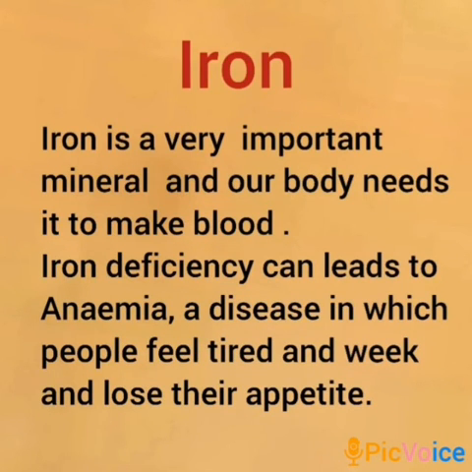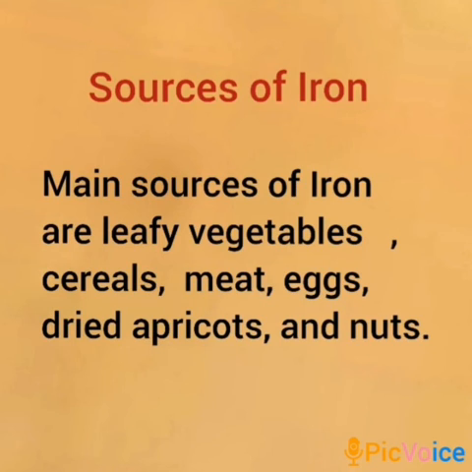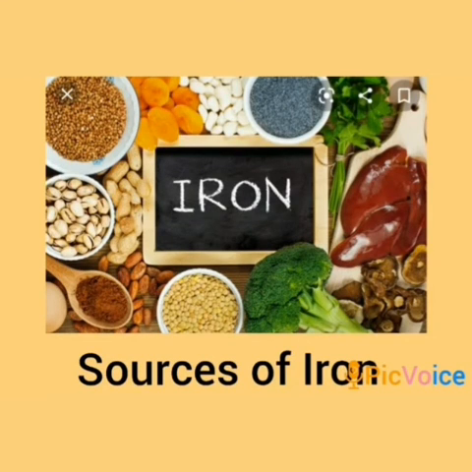Iron. Iron is a very important mineral and our body needs it to make blood. Iron deficiency can lead to anemia, a disease in which people feel tired and weak and lose their appetite. Sources of iron are leafy vegetables, cereals, meat, eggs, dry apricots, nuts, dates, and other dry fruits.